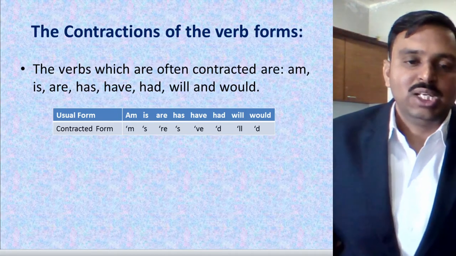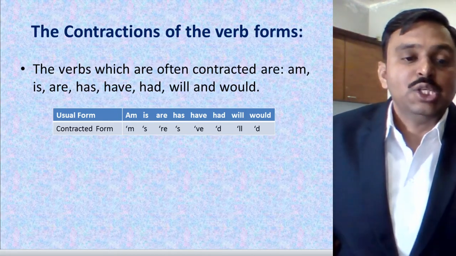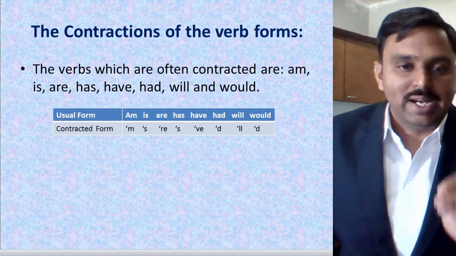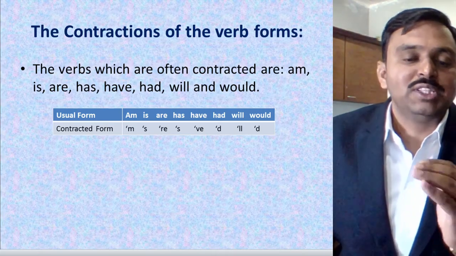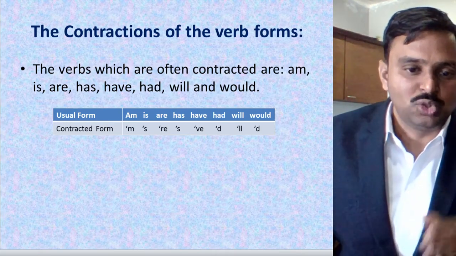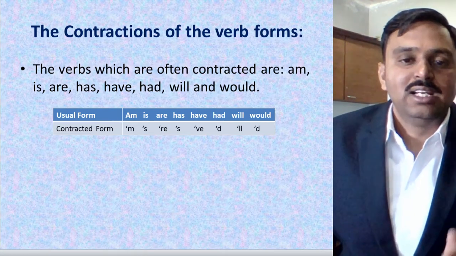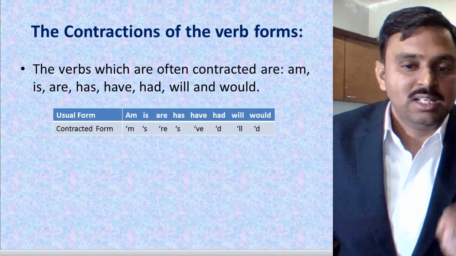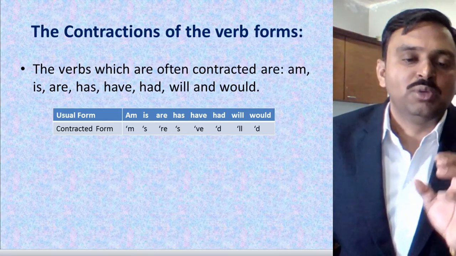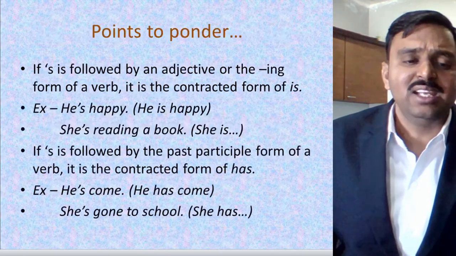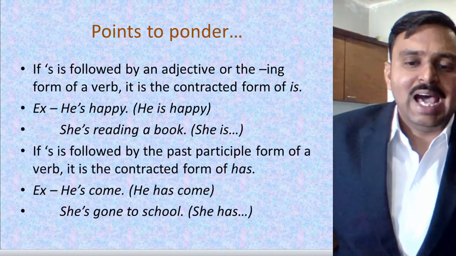Then we discussed which are the important contractions required for short forms, and which are the major verb forms we always contract. Am, is and are, has and have, had, will and would are the important verbs always found in short form or contractions. Then we discussed the point about is and has.